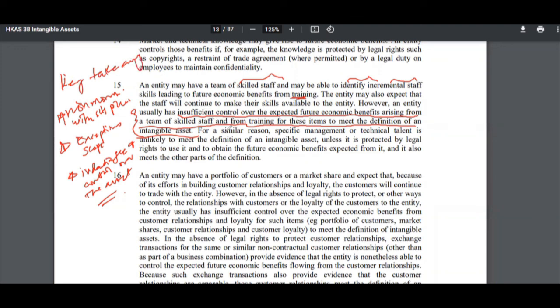From this video, which is about what is an intangible asset, how the accounting standard defines intangible assets, I hope this video was helpful to you in understanding what an intangible asset is. You should definitely give this accounting standard a read, and I will put the link below in the description box.